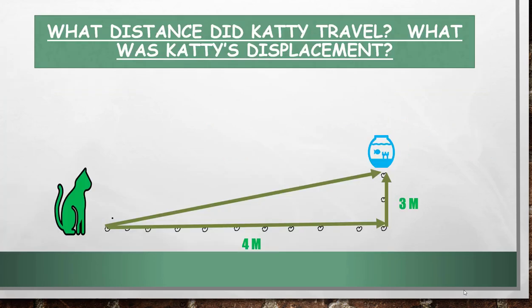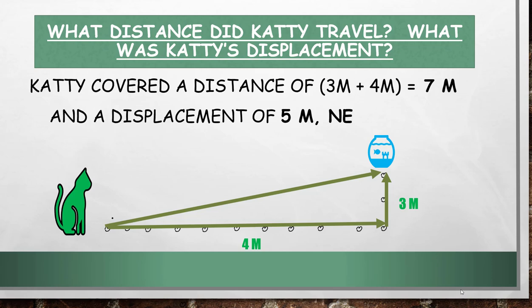One more example for clarification. A cat is there. Her name is Catty. She wished to catch that fish, and the distance is given. So first it moved towards the east direction, and how much? 4 meters. Then it moved towards the north direction by 3 meters. So how much distance is covered and what is the displacement? Distance is the total path. So total path is 4 plus 3, that is 7 meters.